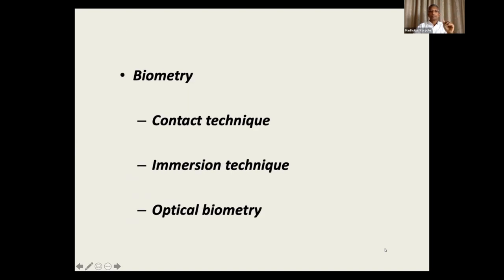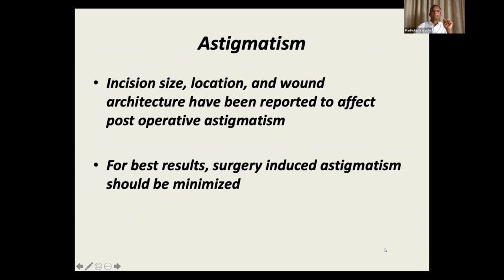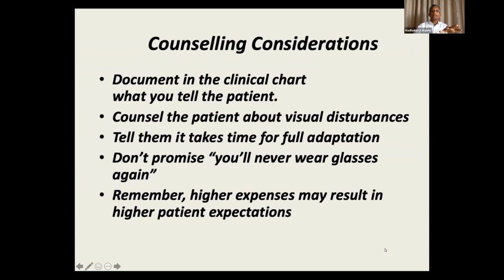Biometry, optical biometry is the best. You have to calibrate your instruments regularly because errors will creep into your final results. Compare both measurements, use modern formulas, and customize your A constants and surgeon factors. Be aware of them. Astigmatism we've discussed already.